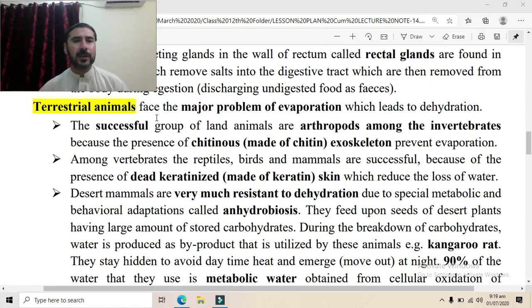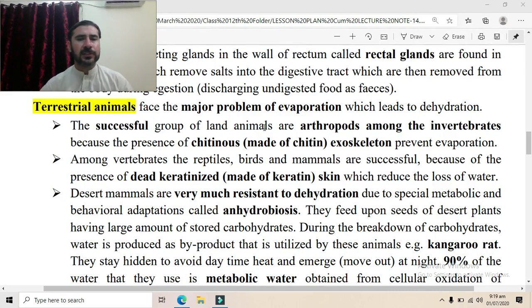Now, terrestrial animals have the major problem of evaporation because they live in such an environment that there is no water around, and the conditions are warm. The climatic conditions are warm, so they have the major problem of evaporation of water from their bodies, which ultimately leads to dehydration. So the land animals have certain adaptations to counter this problem.